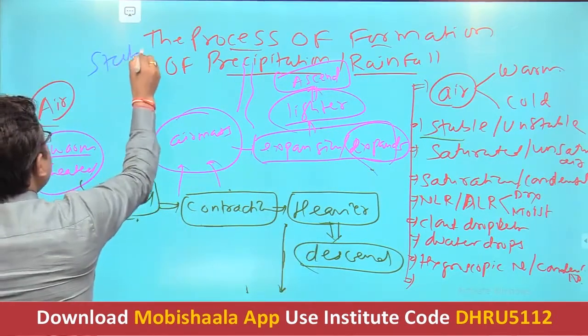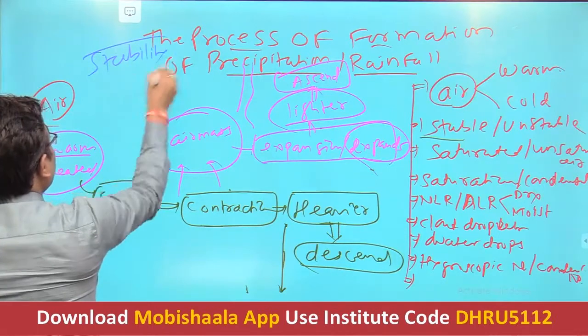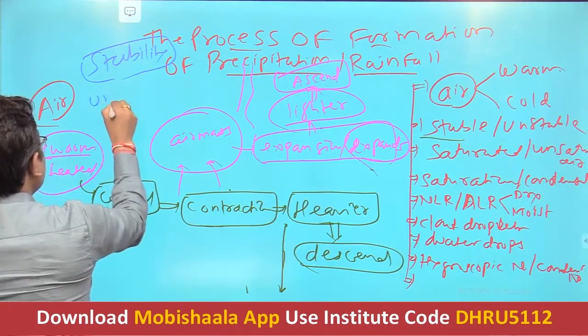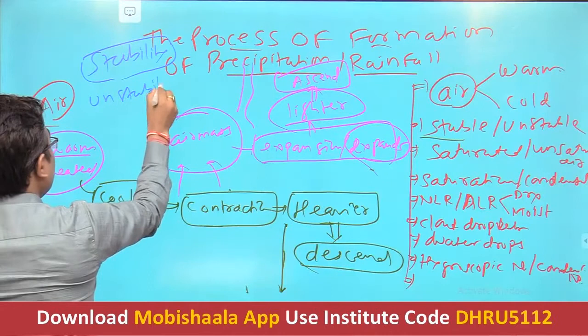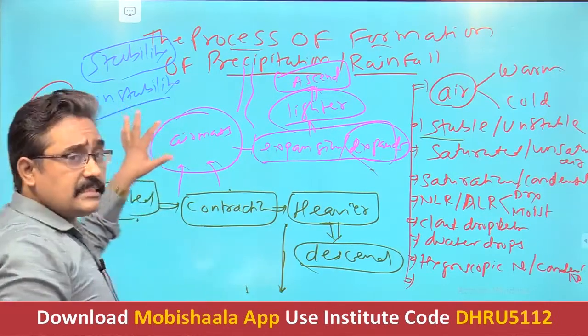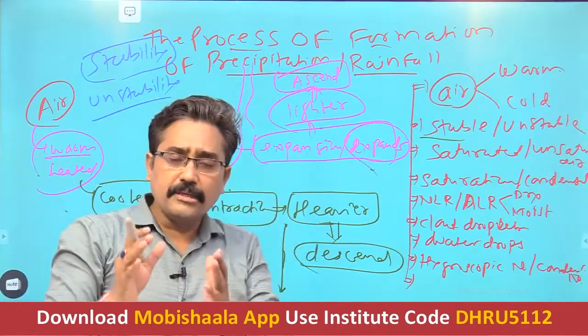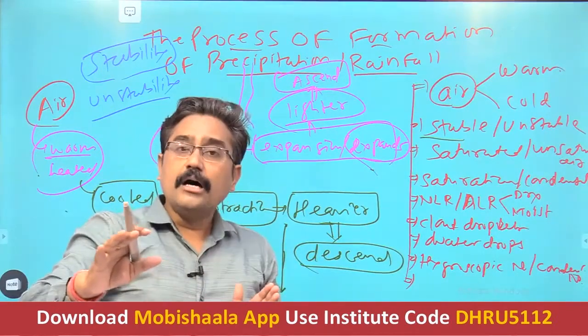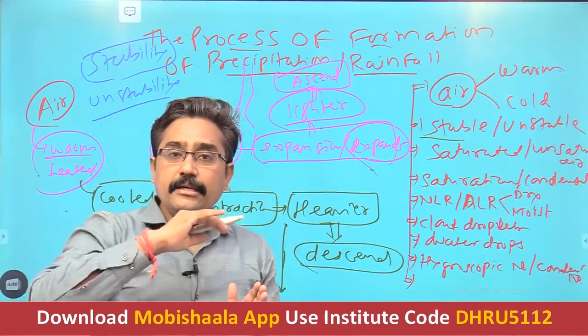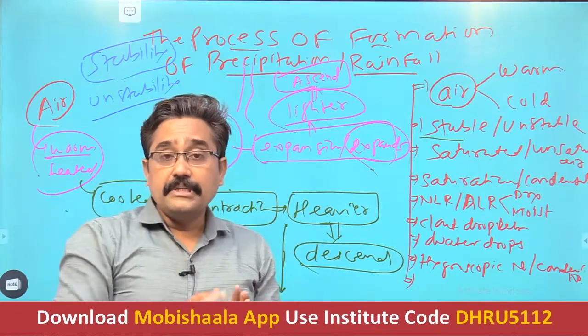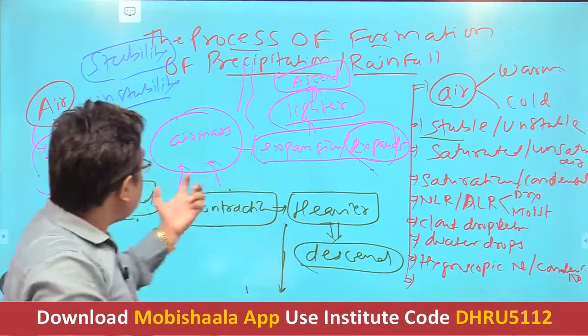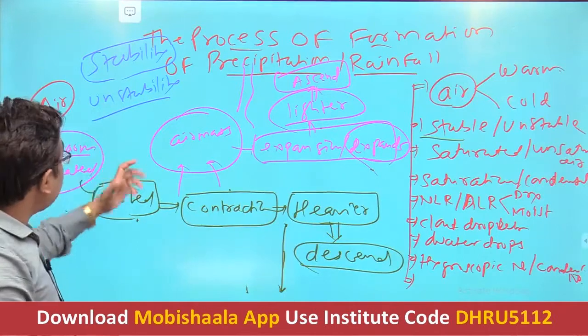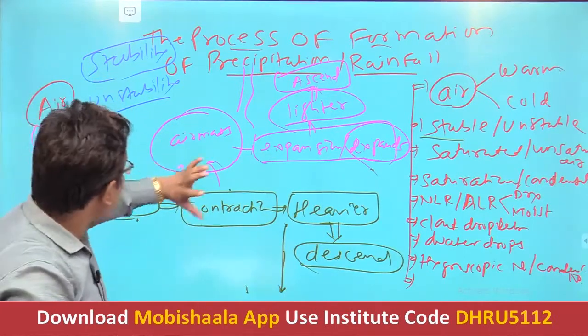As far as stability and instability are concerned, understand these are very simple terms, but they are very, very important. One must understand them. Unless and until you understand this, you will never understand precipitation, nor any of the climatological features. So these are the basic terms that one must understand. Now see, these are also related to these two air masses.